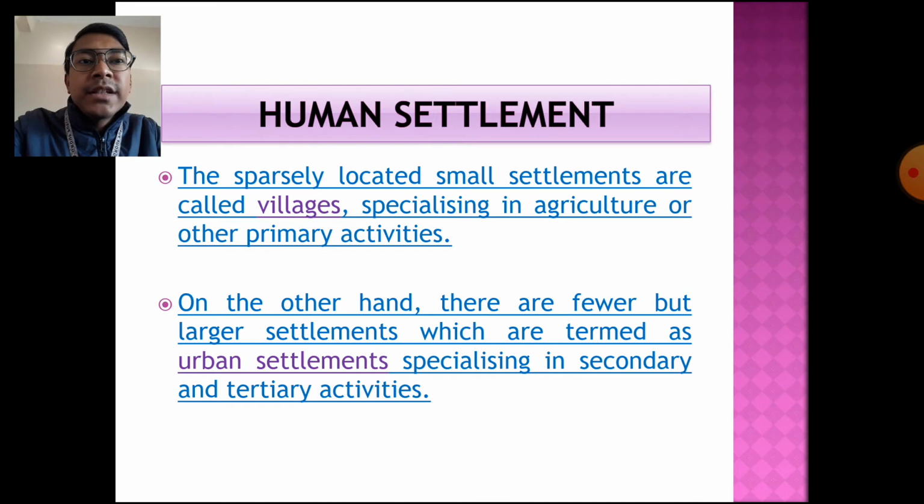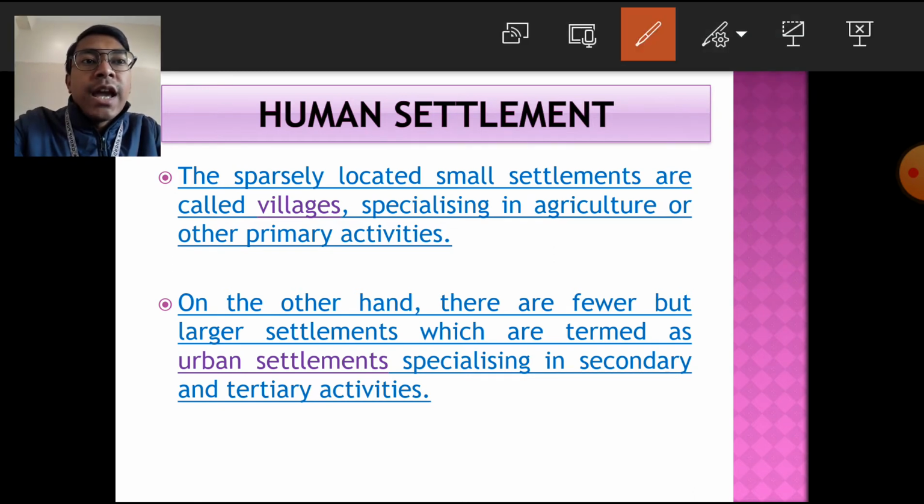The human settlements which are sparsely located and small are called villages, and here the main occupation of the people is agriculture or other primary activities. On the other hand, there are human settlements which are very large, known as urban settlements, where the main occupation of the people is secondary and tertiary activities.